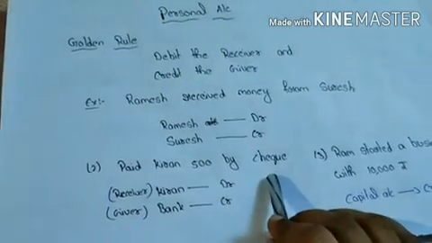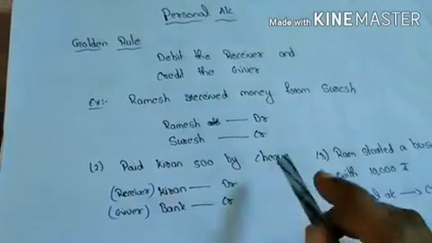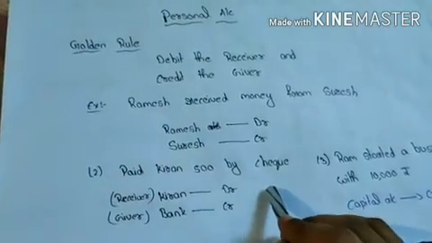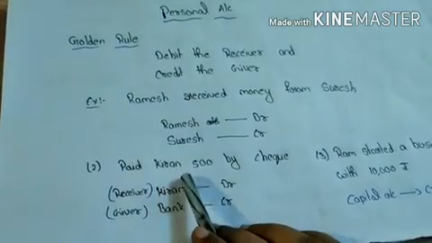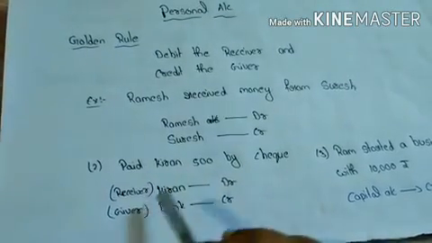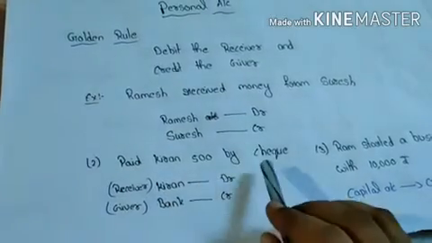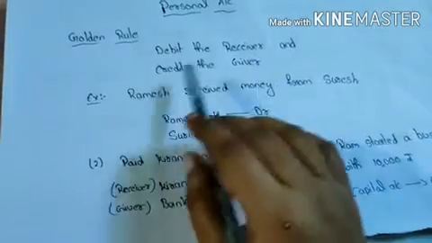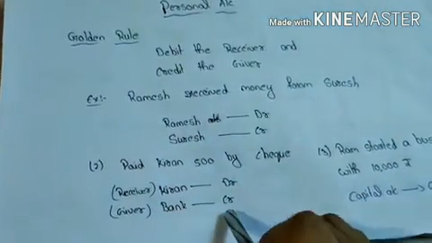Bank pays 500 rupees to Kiran. So Kiran is the receiver and bank is the giver. Here bank is the artificial account and Kiran is a natural account. Receiver is Kiran, giver is the bank. Kiran receives 500 rupees from bank. So golden rule: debit the receiver and credit the giver. So Kiran is to be debited and bank account is to be credited.